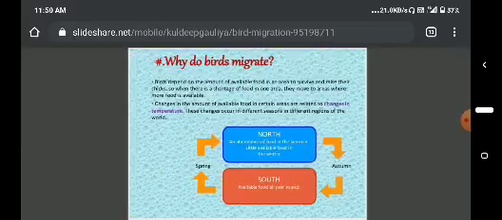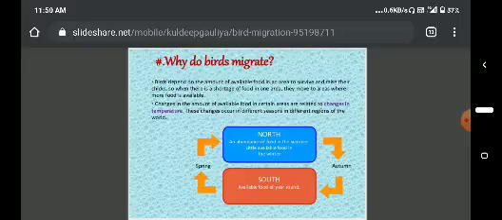And why do birds migrate? Birds depend on the amount of available food in the area to survive and raise their chicks. If abundant food is present in the area, the birds may not migrate.